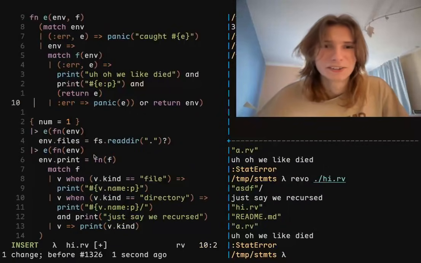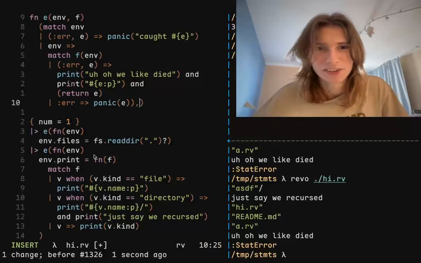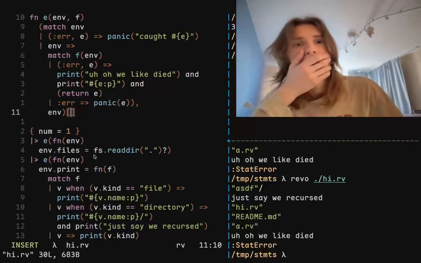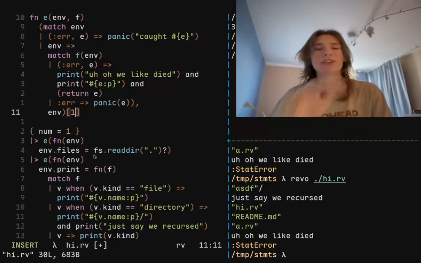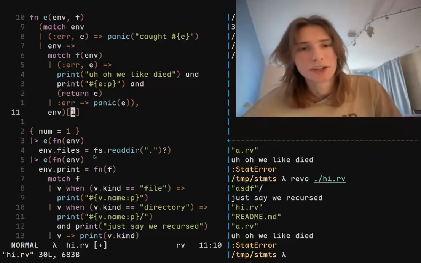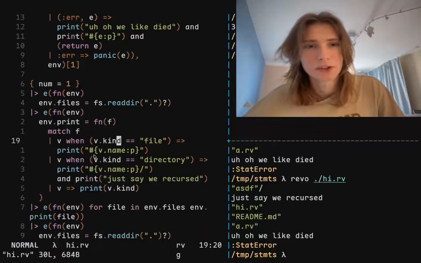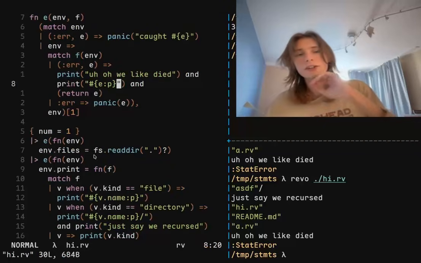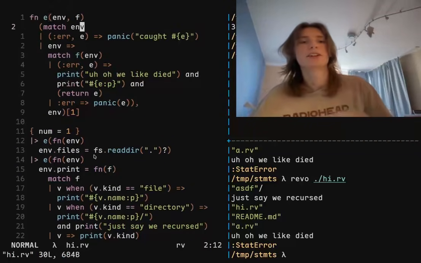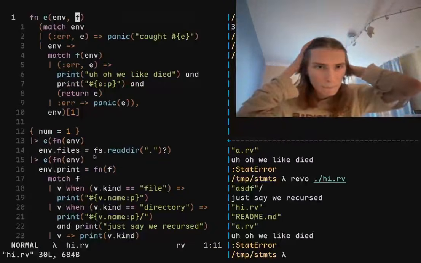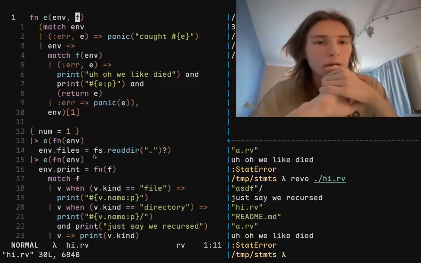Or alternatively, we can actually turn it into a tuple, and then we return the env here, and then we return the last element of it, which is env. So as you can see, there's not a single do-end block. We don't group any expressions at all. The only expression that's grouped here is the one at the top level, because this is an expression, and then this is the second expression, which is not what we want, right?